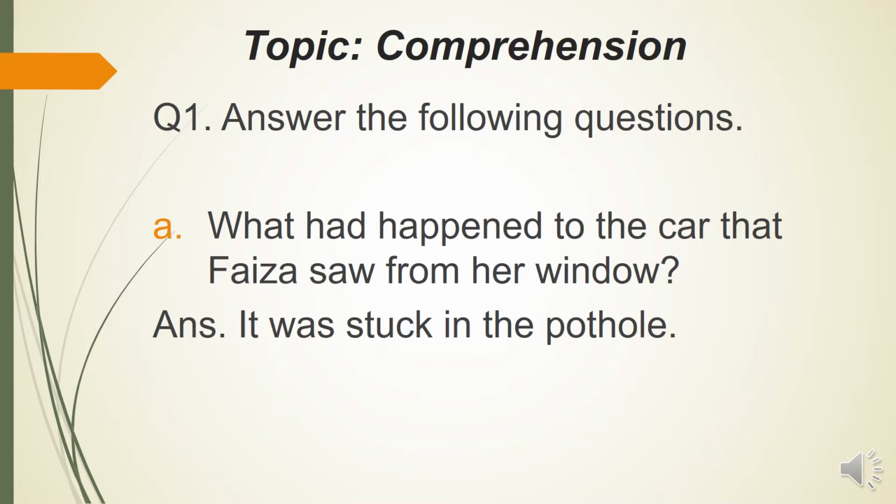Look at what our main work is, that is comprehension. The topic Comprehension should be written right next to the red line. The date should be mentioned, that is today's date, on the left-hand side, and CW on the right-hand side. You know how we do all this. So, question number 1, answer the following questions. You need to write it like this: first the topic Comprehension, then question number 1, answer the following questions.